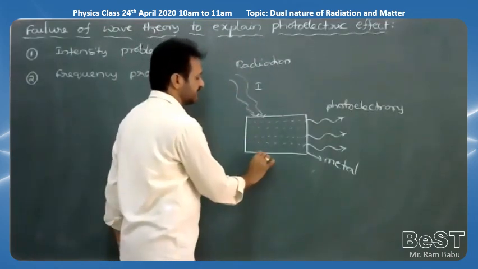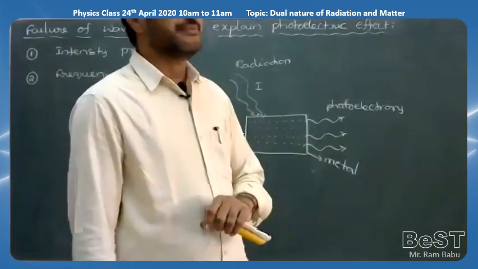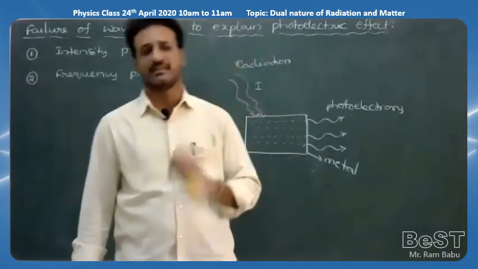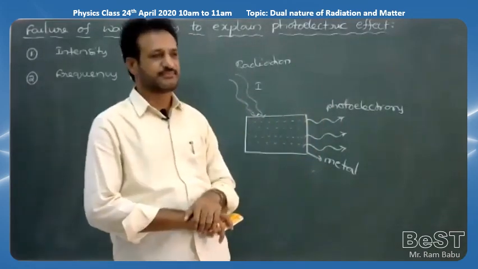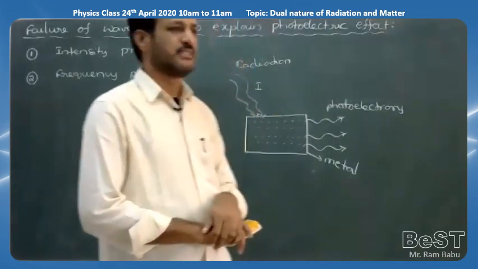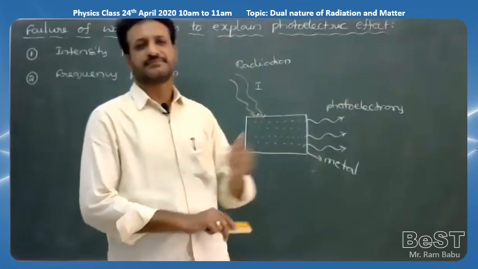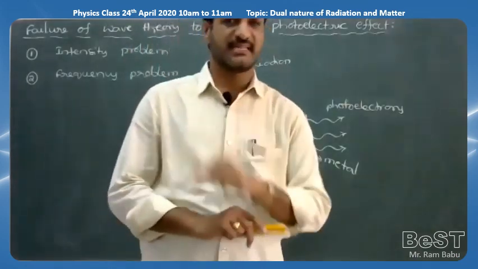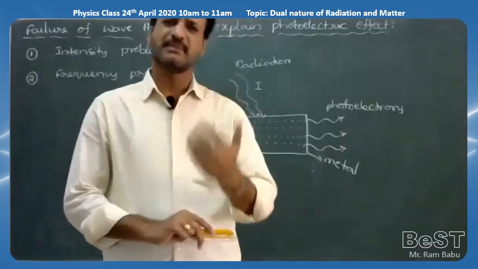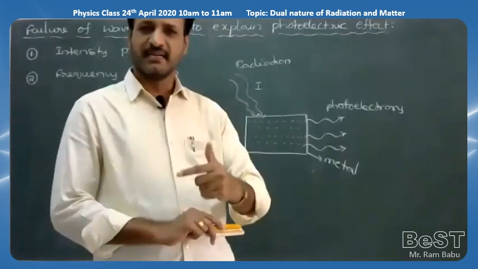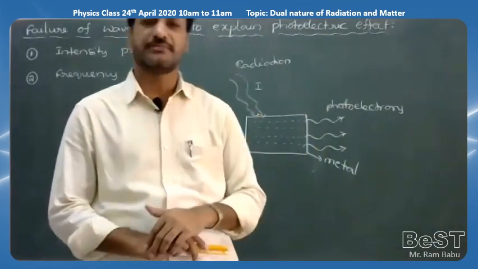whatever may be the frequency of incident radiation, that is, there is no need of threshold frequency. That is what wave theory is saying. So according to wave theory, there is no requirement of the minimum frequency. Whatever may be the frequency of the light, electrons are emitted if you are able to maintain higher intensity. So there is no need of threshold frequency.